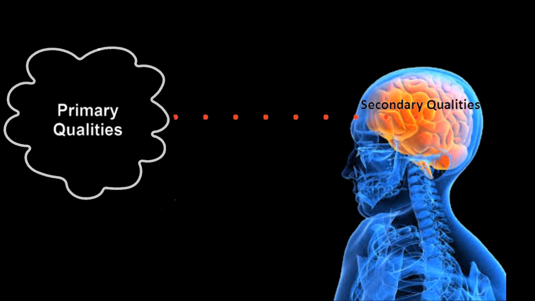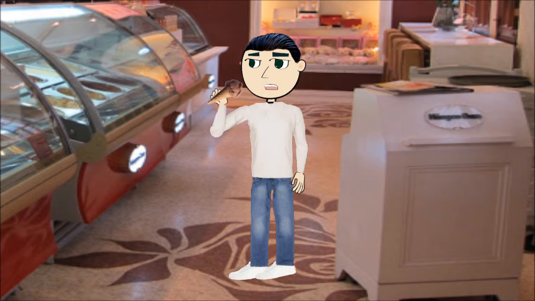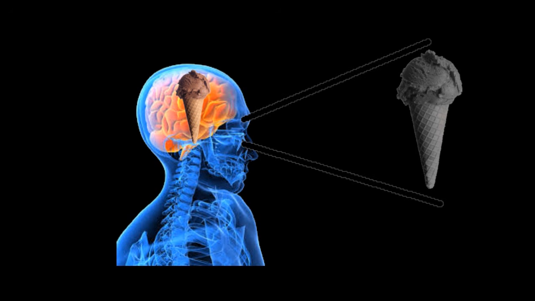So let's pick up the ice cream again. This object's extension and figure exist outside my mind in an external reality, but the taste and the colour of the object does not exist outside my mind. This is a colourless, tasteless object, but when I see it, its extension and figure produce the perception of colour into my mind, and that is what I see.